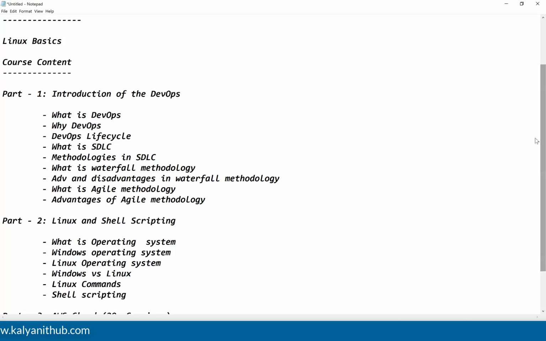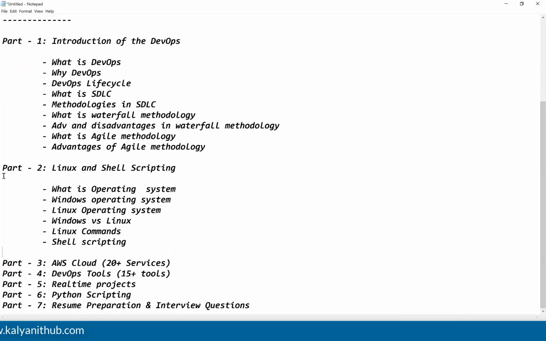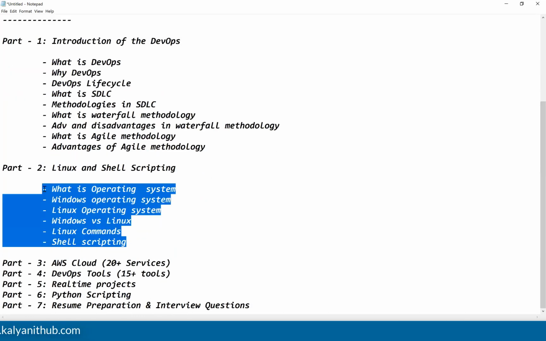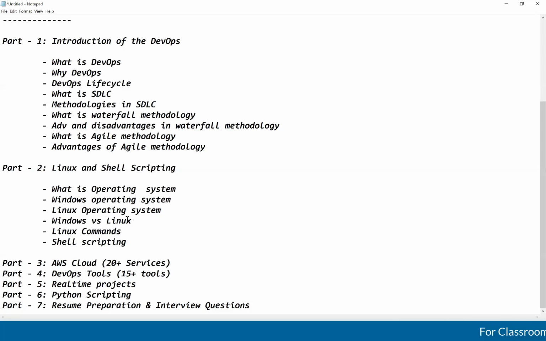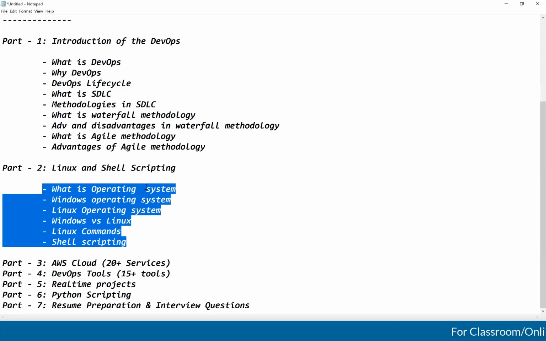So this is part 2, guys. What we are going to discuss in part 2? What is operating system? What is Windows operating system? What is Linux operating system? And introduction of the Linux operating system. Windows versus Linux operating systems, Linux commands, shell scripting, all these things we are going to cover as part 2, guys.